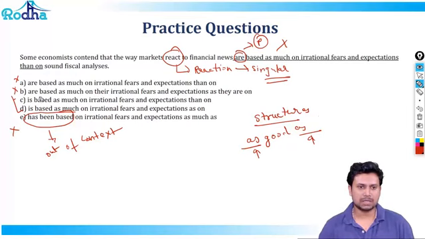And that's the problem in option C, where you say is based as much on irrational fears then. So it is the mismatch of as and then which makes it wrong, and the right answer has to be is based as much on irrational fears and expectations as on.